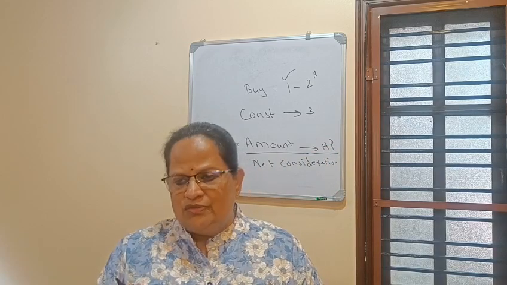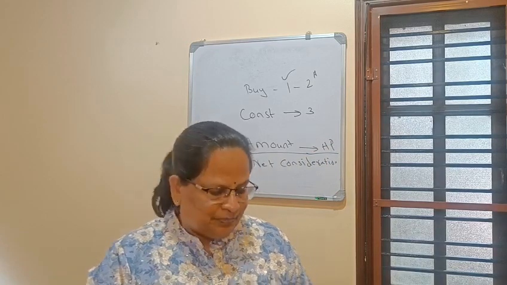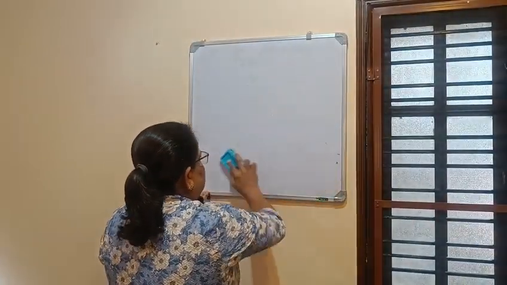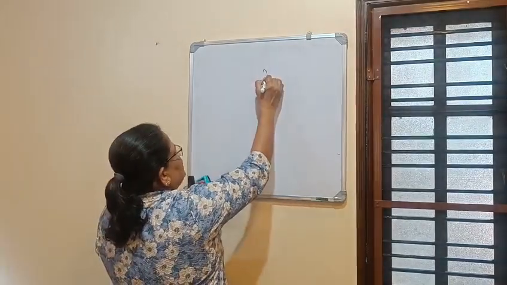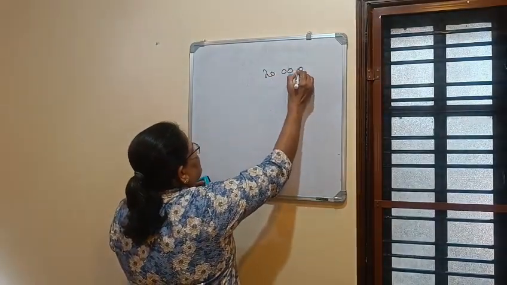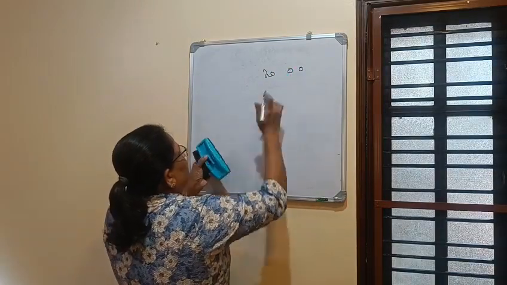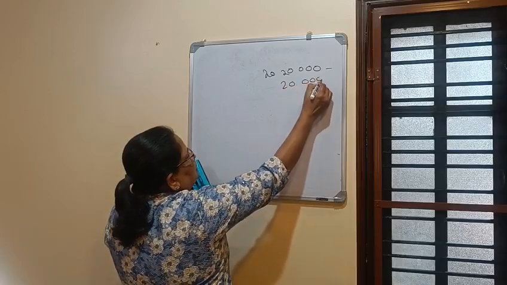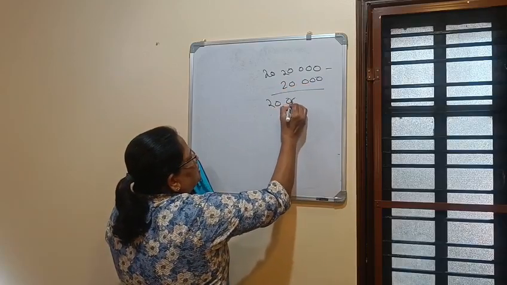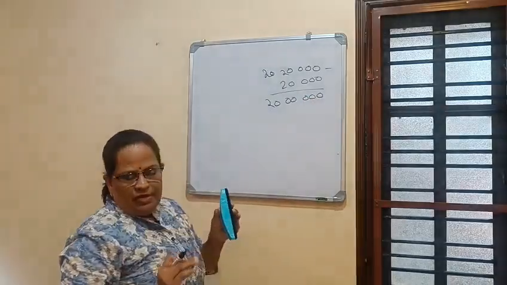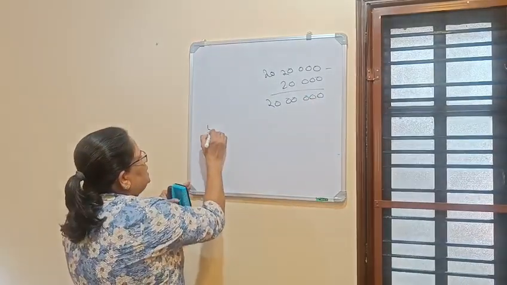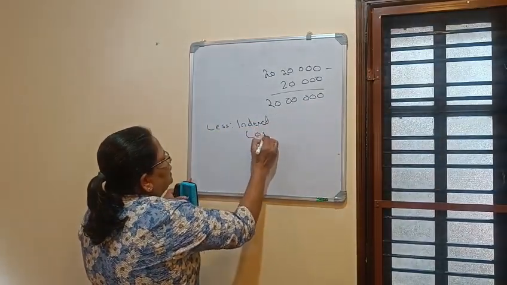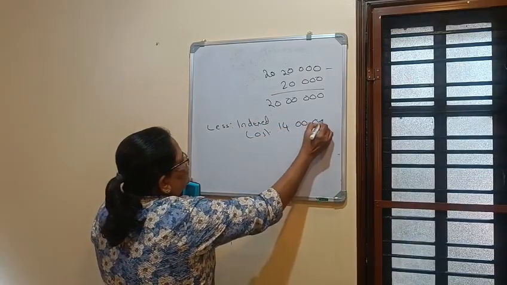There are two types of investments possible. Imagine the sale proceeds are 20 lakhs 20,000. Now expenses on sale are 20,000. That means the net sale consideration has become 20 lakhs. Now imagine less index cost, we are taking an example, 14 lakhs.